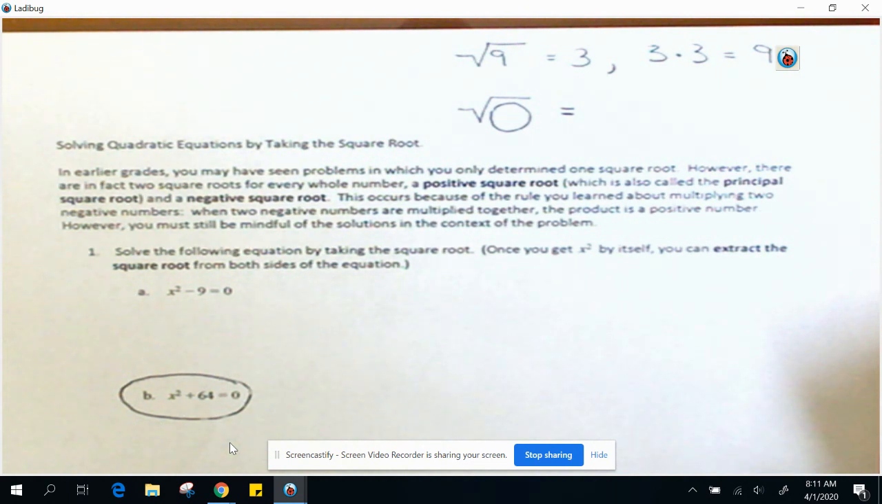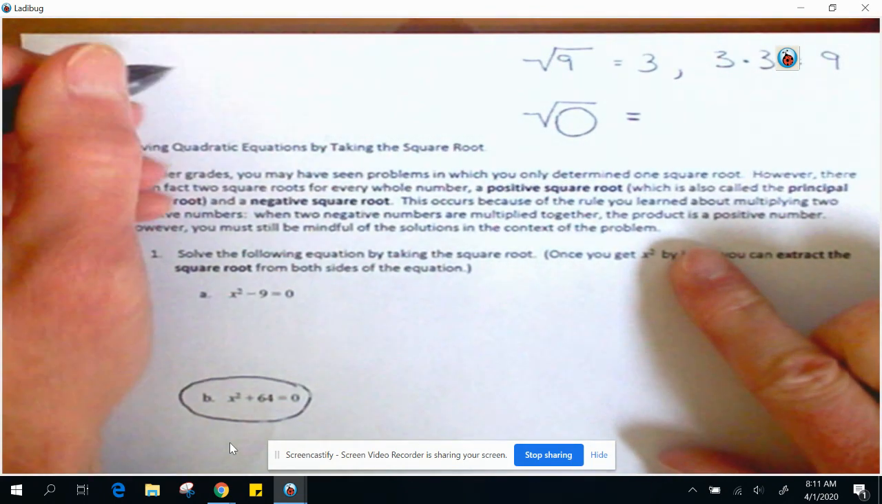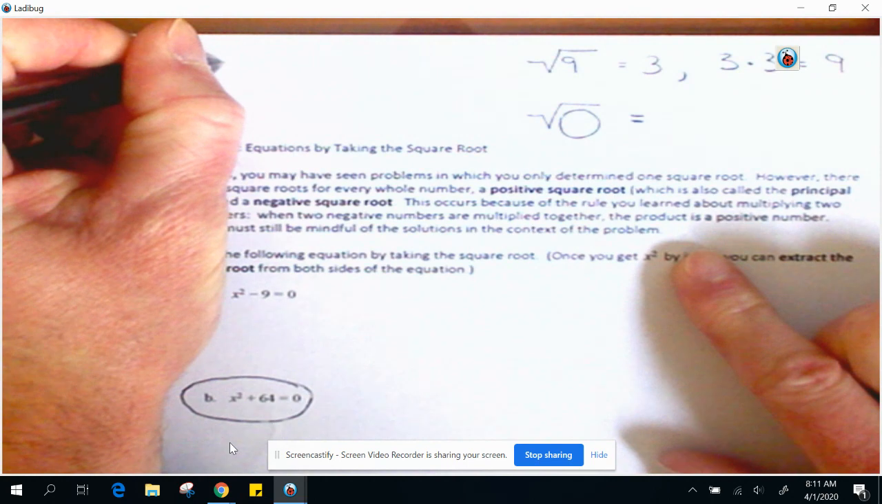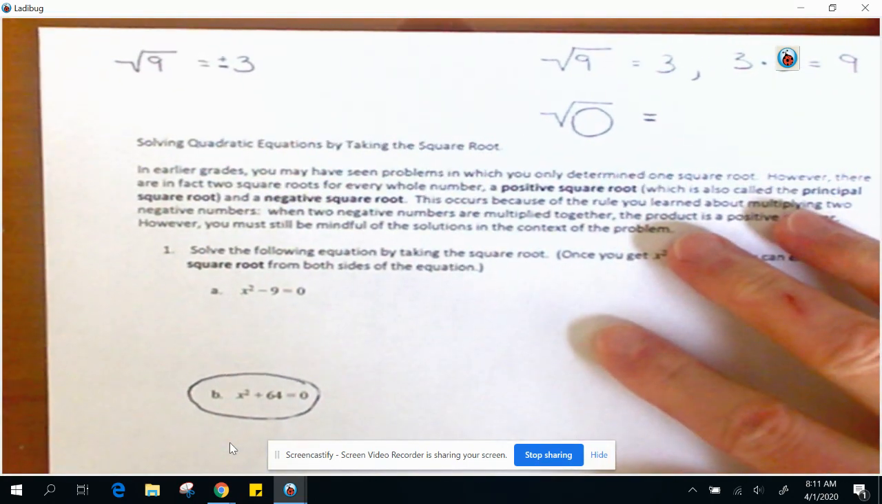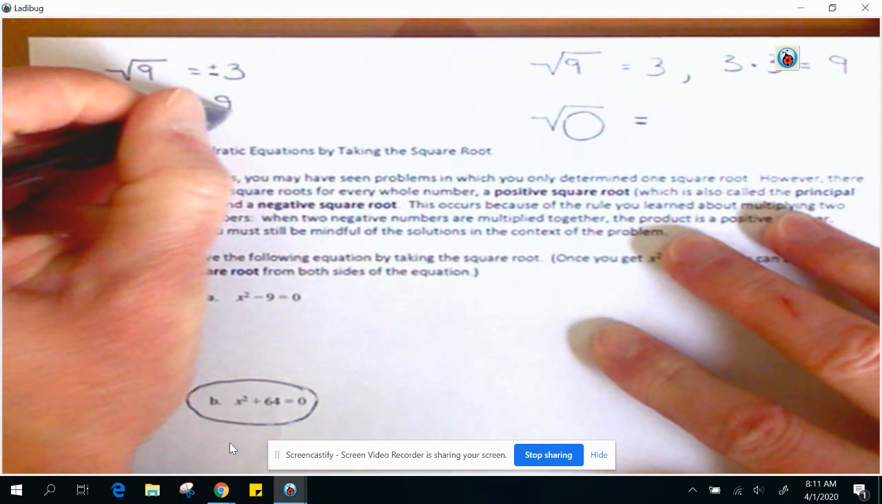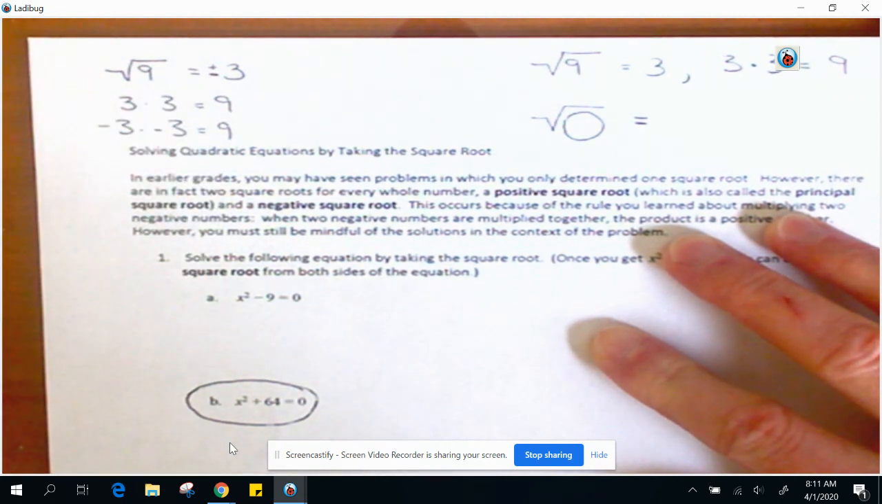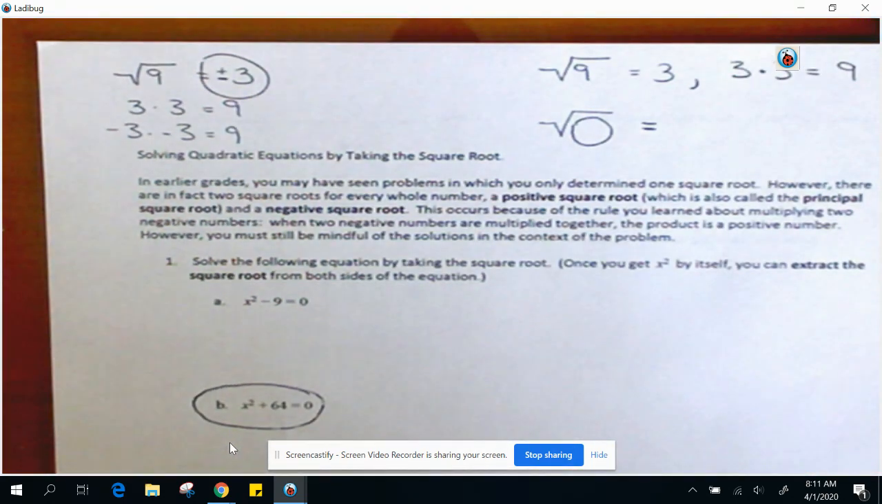However, you must still be mindful of the solutions in the context of the problem. We'll talk more about that later. So what this is saying is the square root of 9 is not just positive 3, but it's also negative 3. And here's why. Because 3 times 3 equals 9, but also 3 times negative 3 equals 9. So this piece right here is the new piece: plus or minus 3.